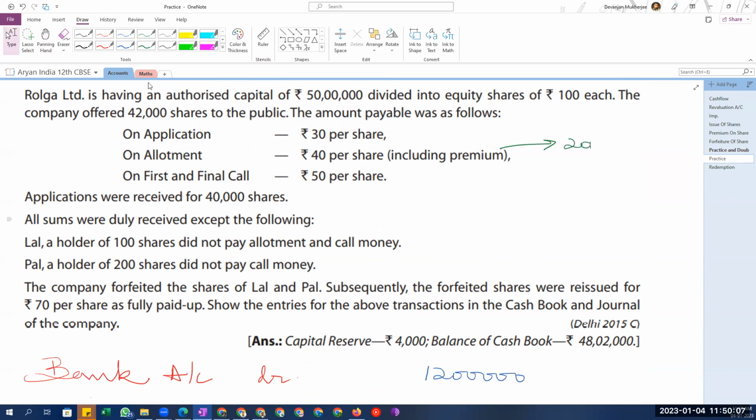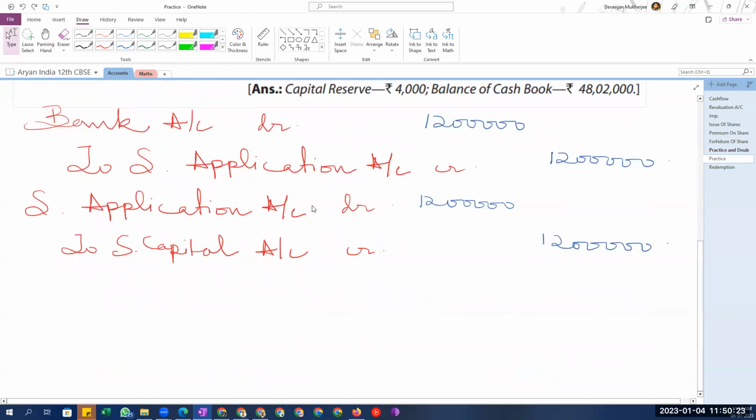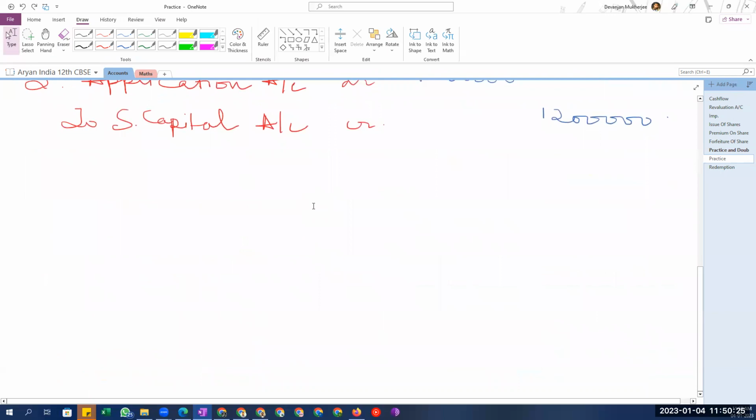How did we figure it out? Because this is coming to 120, whereas the face value is 100, the total is coming out to be 120. So then that extra amount is the premium. I hope this is clear. So the premium is 20. So then what will be the journal entry that we will pass now?